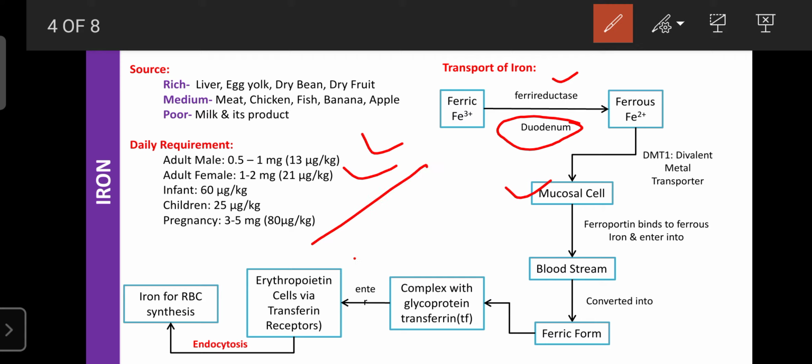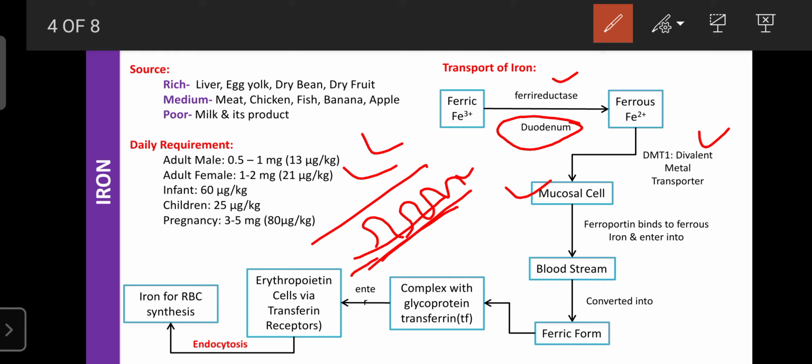The intestine has certain borderline cells, known as mucosal cells, and these have one carrier, known as DMT1 or divalent metal transporter. This divalent metal transporter can take up the ferrous and deposit it into the mucosal or borderline cells of the duodenum.